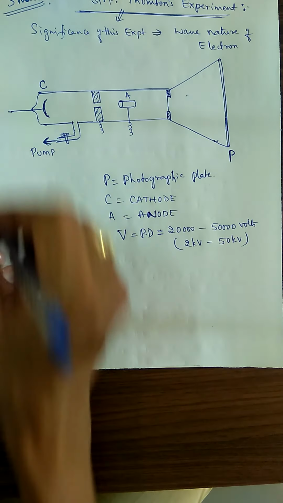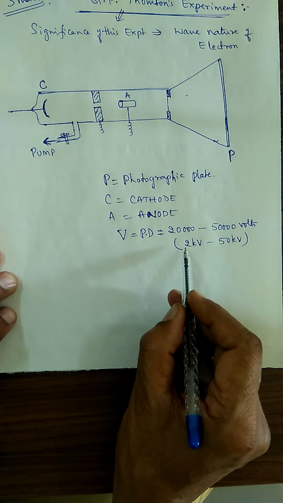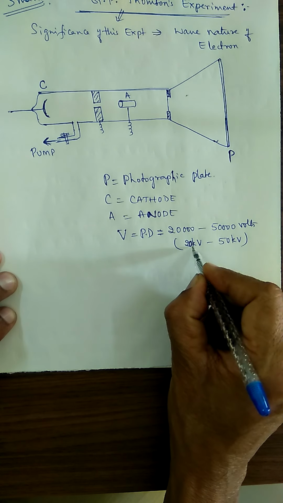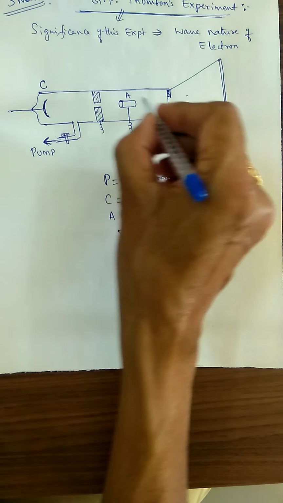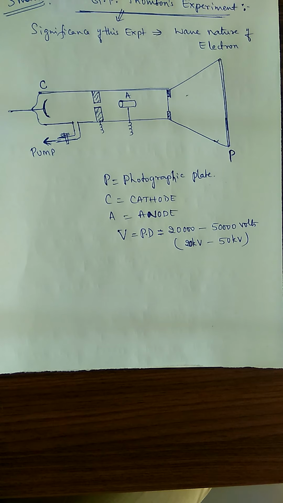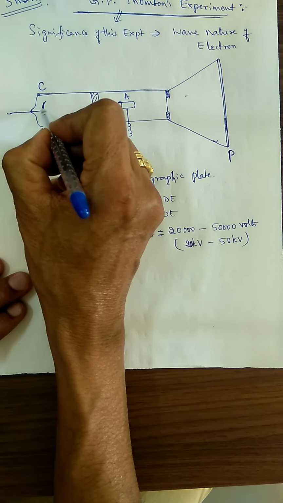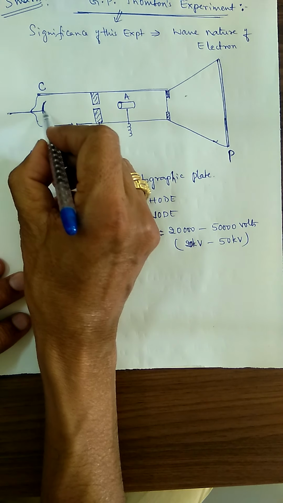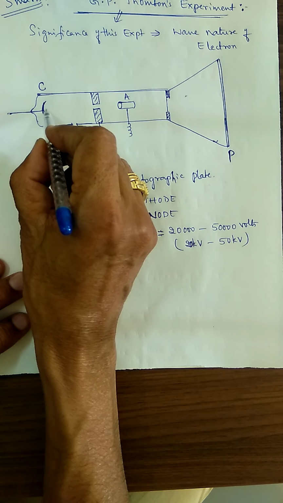We have connected a high tension battery here, of the order of 20,000 volts to 50,000 volts, across the cylinder, anode and cathode. So it is a vacuum chamber. The cathode emits a high energy electron beam.